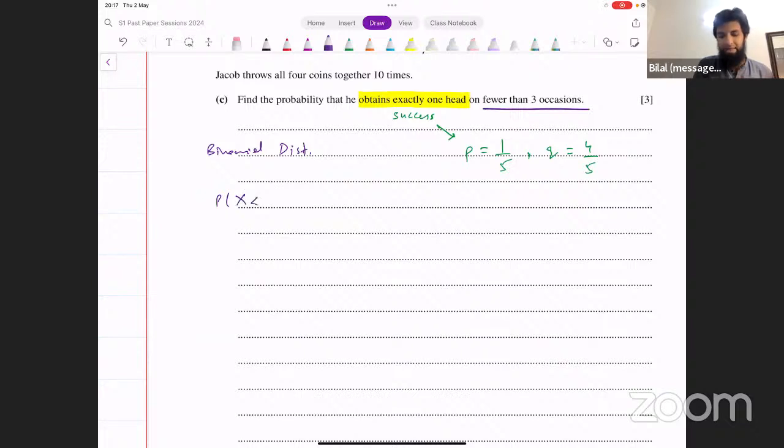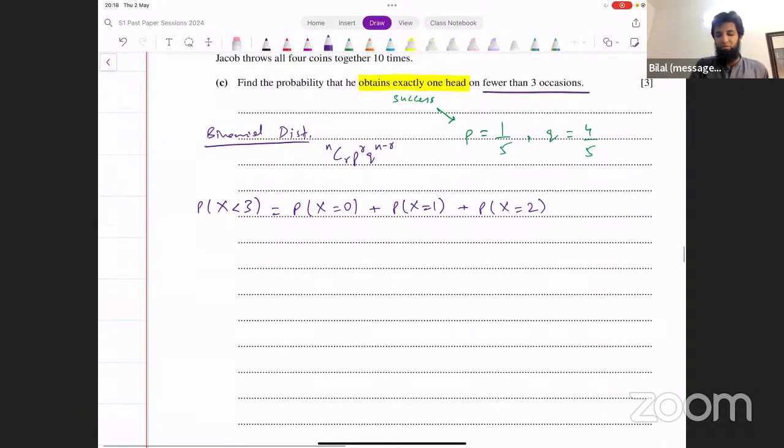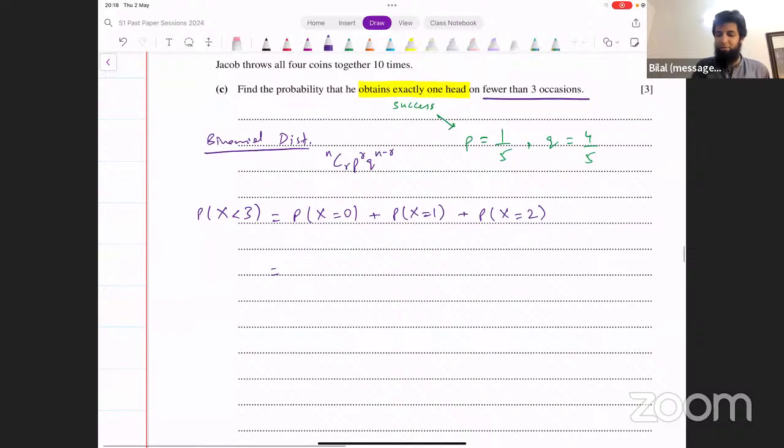For x less than 3, fewer than 3 occasions means x has to be less than 3. We need to find the probability of that case. Now in binomial, we don't have a formula directly for inequalities. We have to break it down and say x less than 3 means you have either 0 successes, or you have 1 success, or you have 2 successes. You find the probabilities of each of these 3 cases, add them up together, and that is going to give you the result. What's the formula for binomial? It's nCr p raised to the power r q raised to the power n minus r. Just input values in this. Now, we know that the value of n is supposed to be 10 here, right? Because we're repeating this thing 10 times. The value of n is 10.